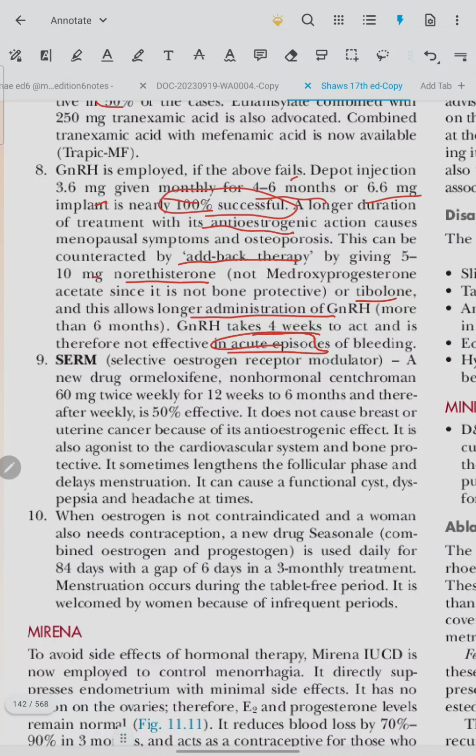SERM, selective estrogen receptor modulator. A new drug, ormeloxifene, a non-hormonal centchroman, 60 mg twice weekly for 12 weeks to 6 months and thereafter weekly, is 50% effective. It does not cause breast or uterine cancer because of its anti-estrogenic effect.